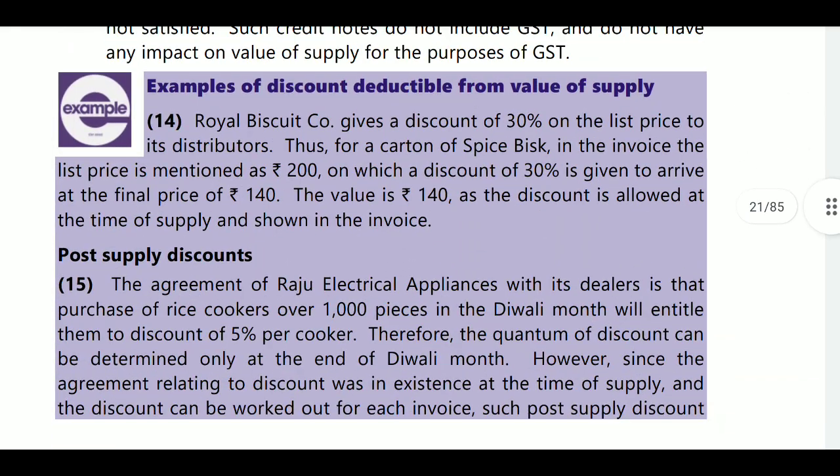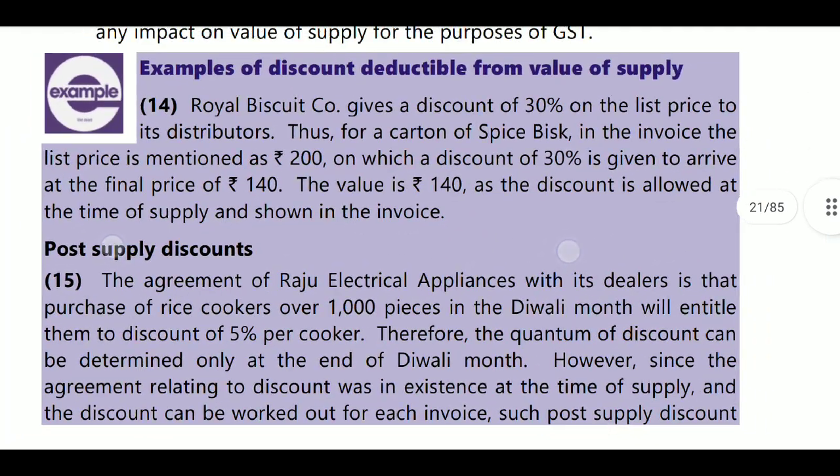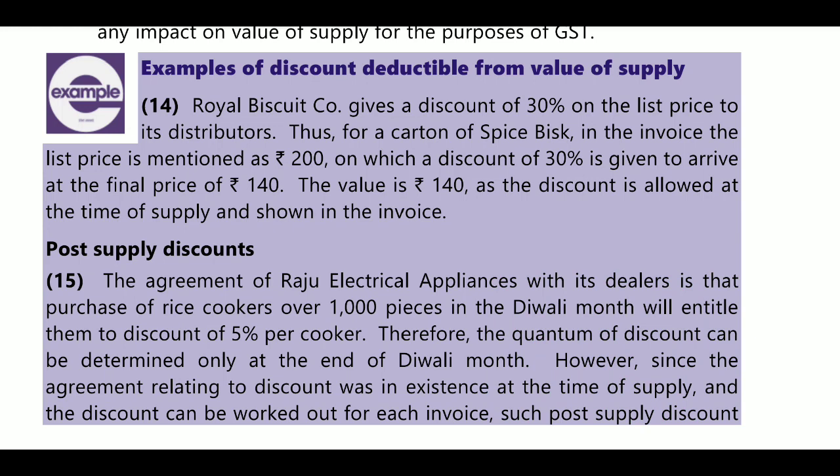For example, here they provided an example. What is there in the example of discounts deductible from the value of supply? Royal Biscuits Company gives discounts of 30% on the list price to its distributors, so it is showing on the invoice. On the list price, it is showing they are providing discounts of 30%. For a carton of biscuits, in the invoice the list price mentioned is 200, on which a discount of 30% is given to arrive at the final price of 140 rupees.